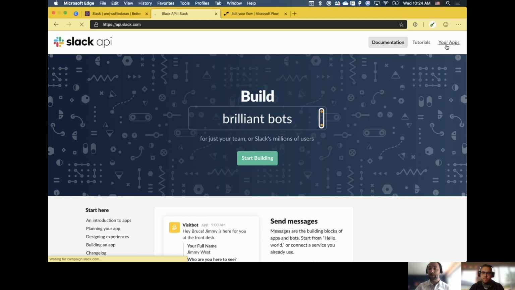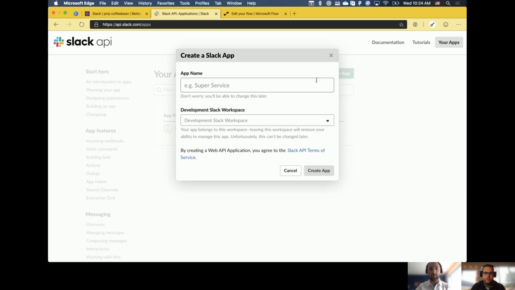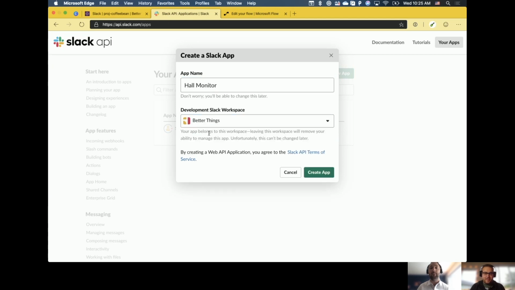I'm going to jump into Your Apps up here in the top right, and create a new app. In this instance, I'm just going to keep the naming scheme right on, so our Hall Monitor. And I'm going to choose the Slack workspace. Now it says development Slack workspace. I am a daring person, and so I do everything in production. Please don't learn from me. We're going straight to production. I'm going to create that app.